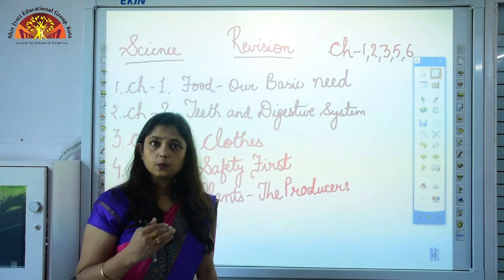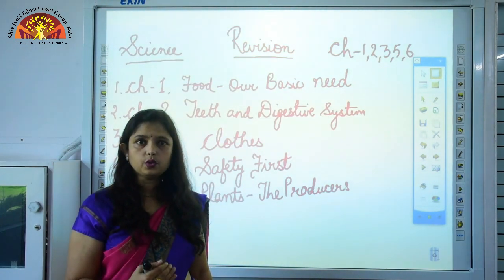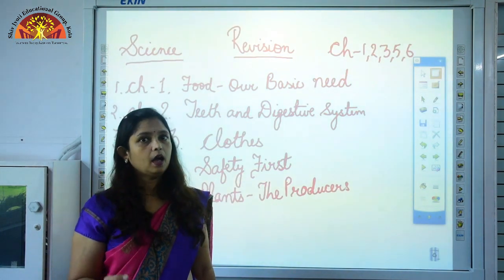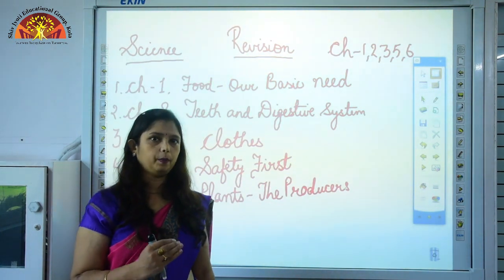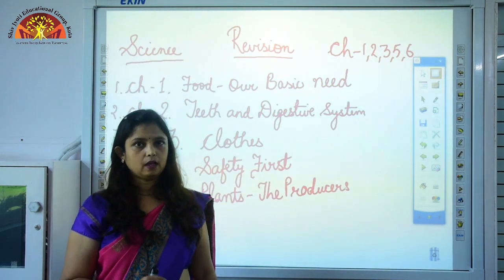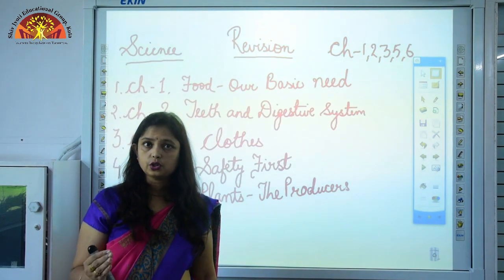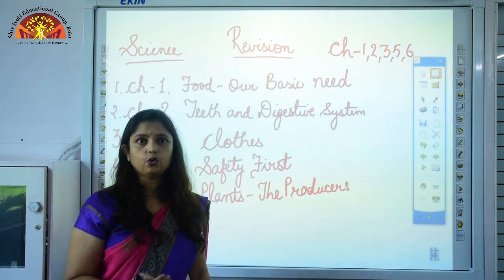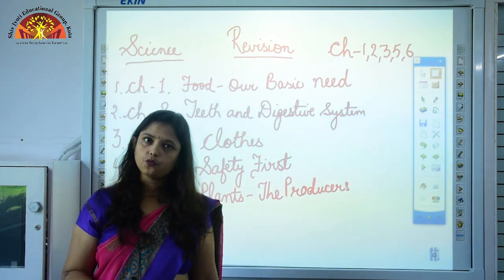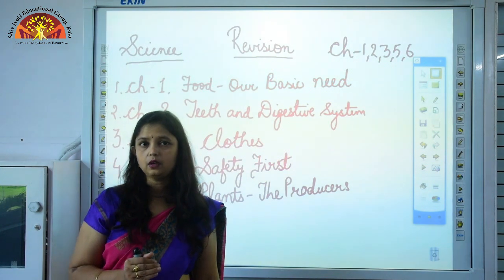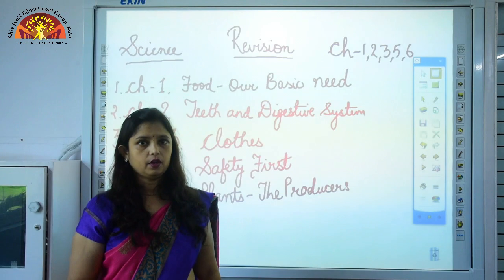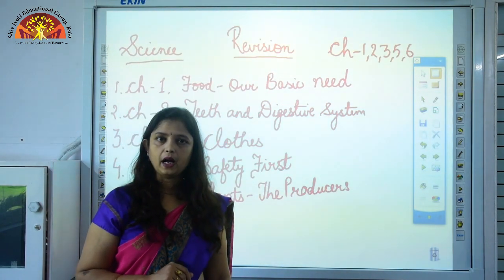Now, as animals are dependent on plants for their food, similarly, when animals give out carbon dioxide during the process of breathing, plants take this carbon dioxide to make their own food. So, plants are also dependent on animals. Now, during the process of photosynthesis, when they make their food, they give out oxygen, which is then taken up by animals for breathing, because it is very important for animals to take oxygen to stay alive. So, this is about the interdependence of plants and animals.